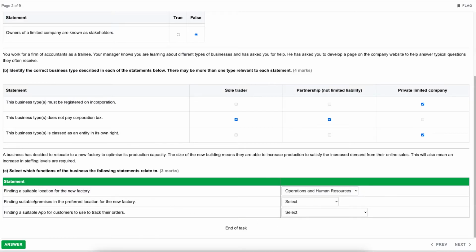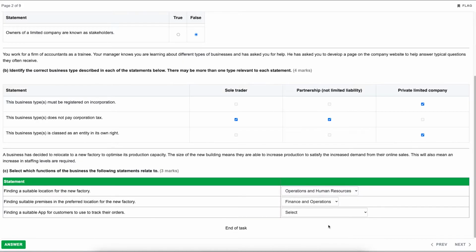The next one, finding suitable premises in the preferred location for the new factory. So let's see what options we've got. We've got finance and operations, and we've got finance and distribution. So I would say that is finance and operations. A suitable premises will straight away involve operations because they need to make sure that it's fit for purpose. And then it would involve finance because we need to be able to afford the premises that we're wanting to either buy or rent.